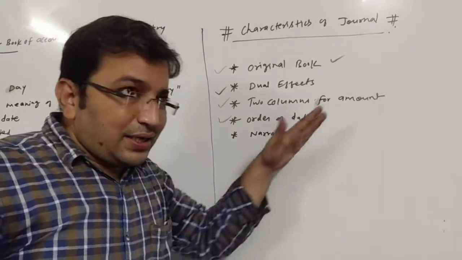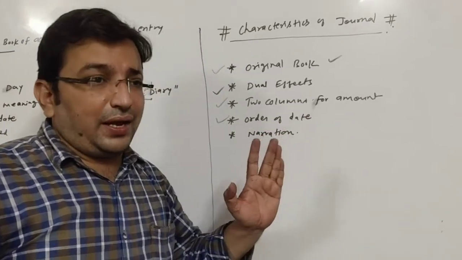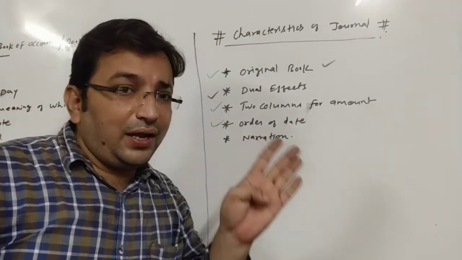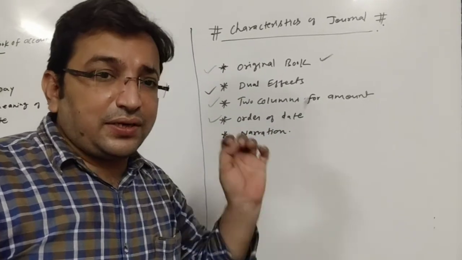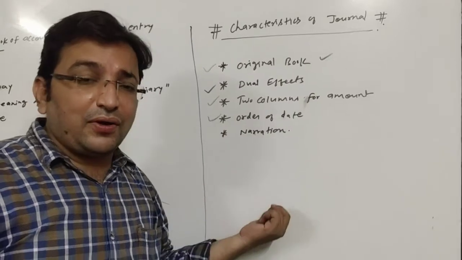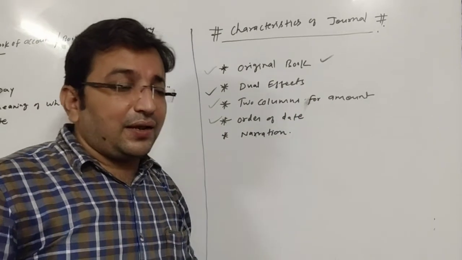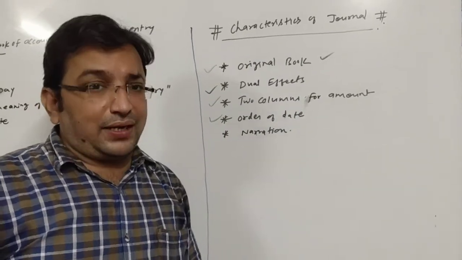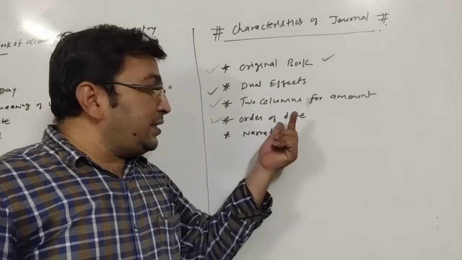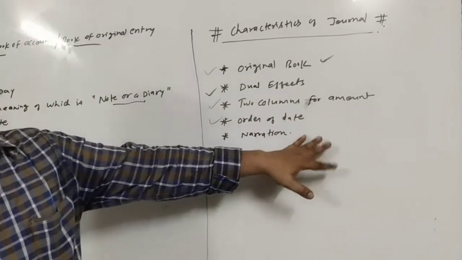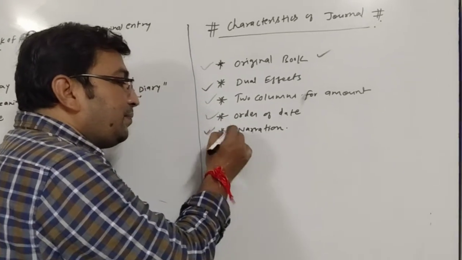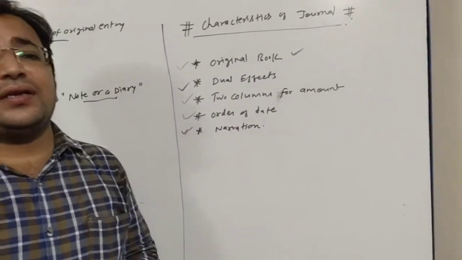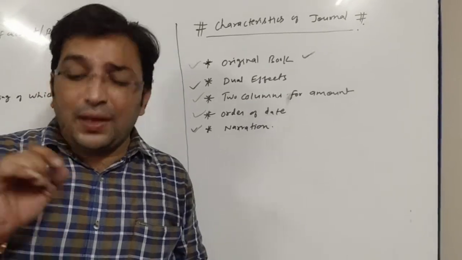What else? Order of date. Here transactions are recorded in the order of date, as and when they take place. Suppose a transaction takes place on the first date, it will be recorded first, and a transaction taking place on the second date will be recorded second. So transactions are recorded in chronological order of date. What else? From journal we get to know about narration. Narration is a brief explanation.